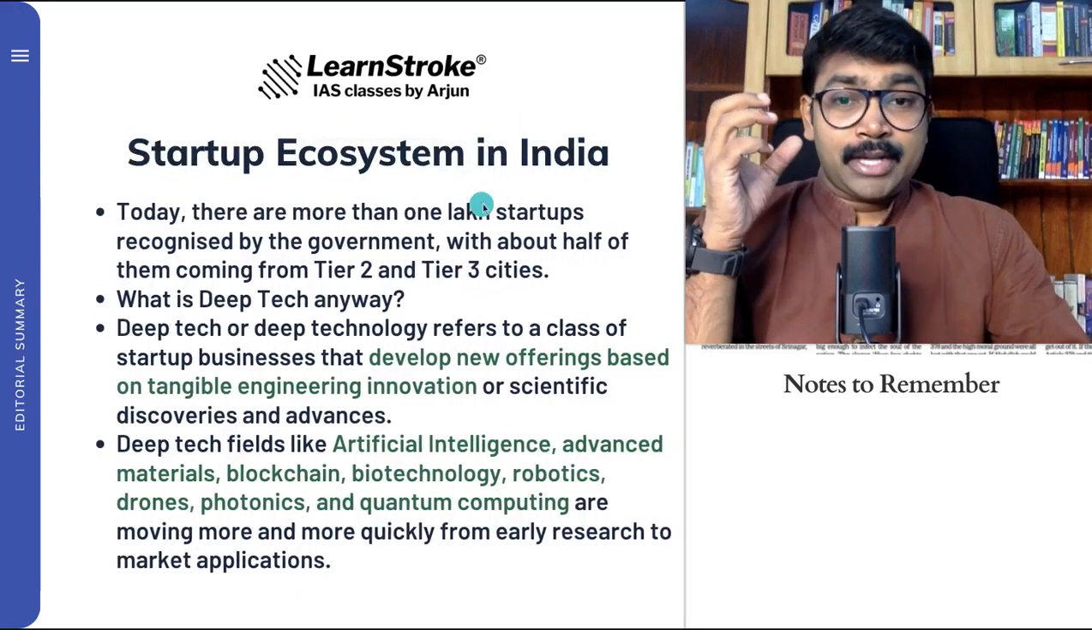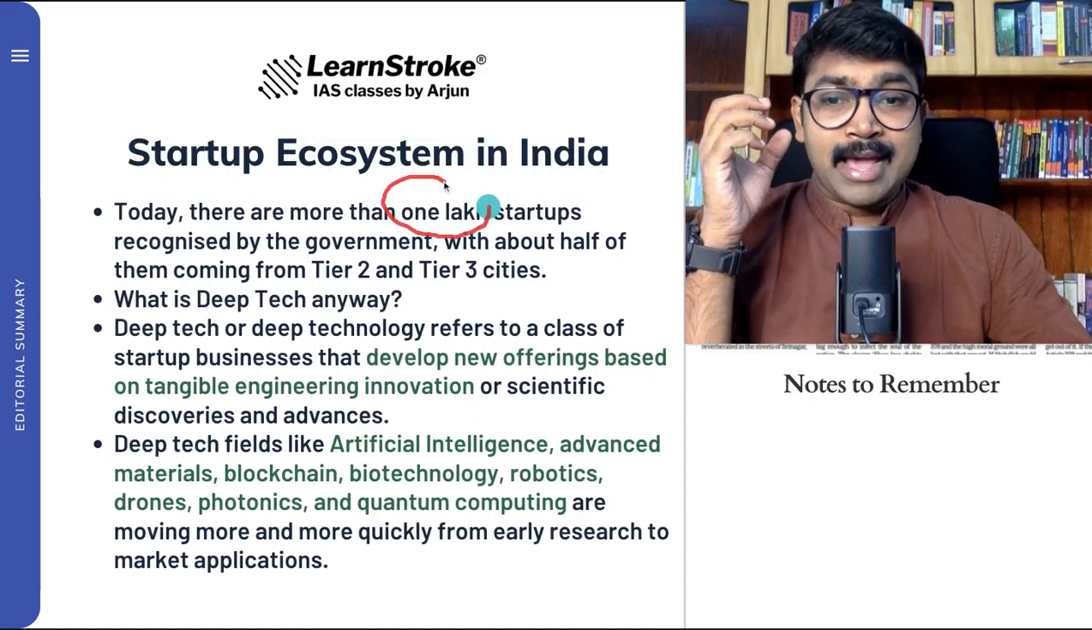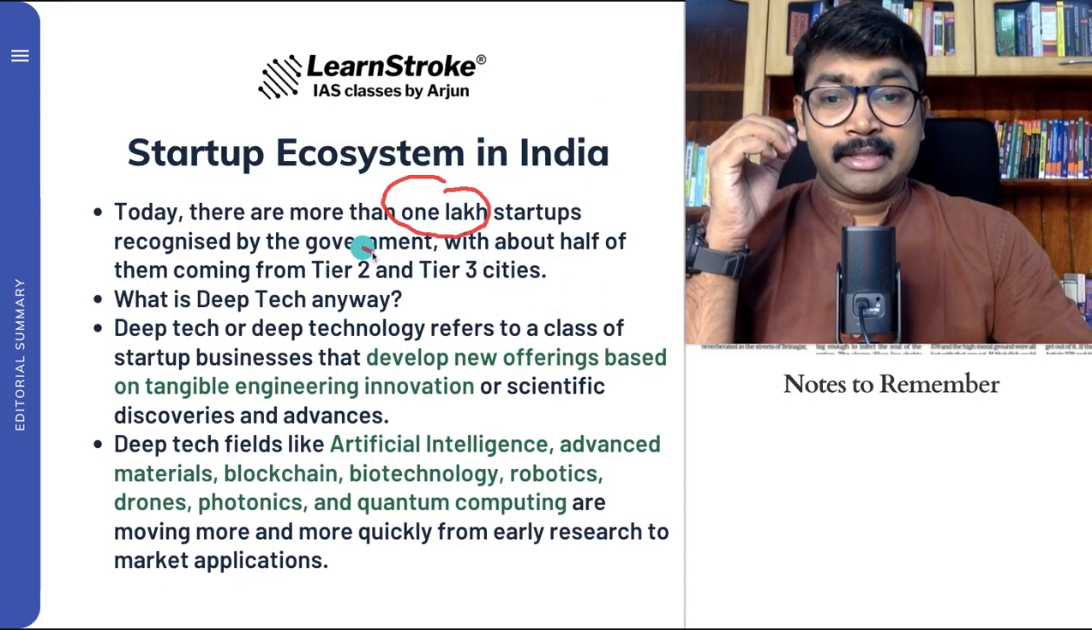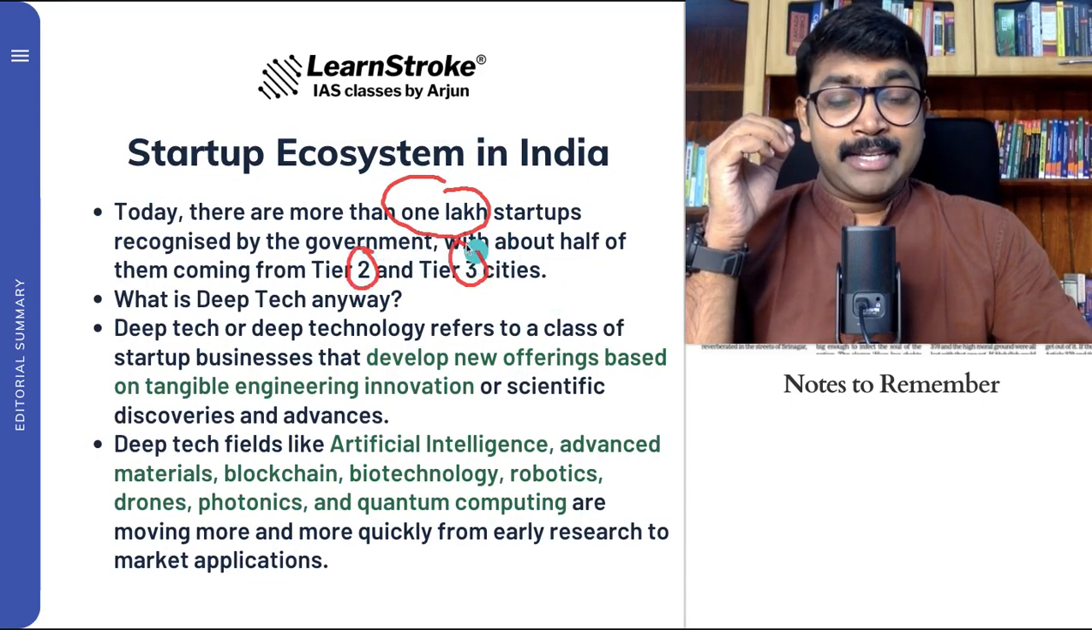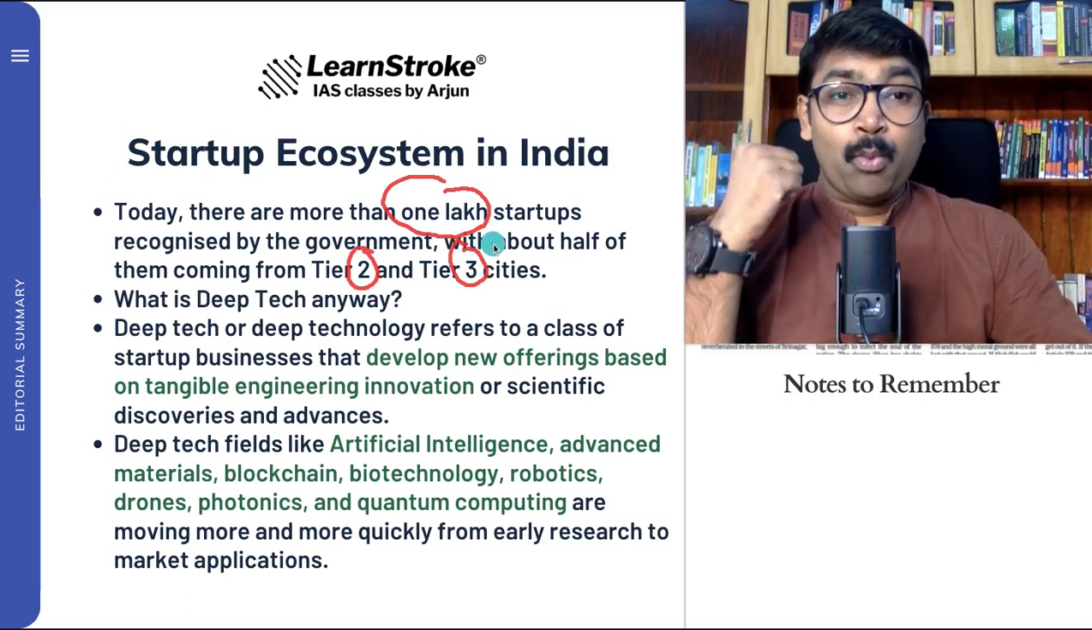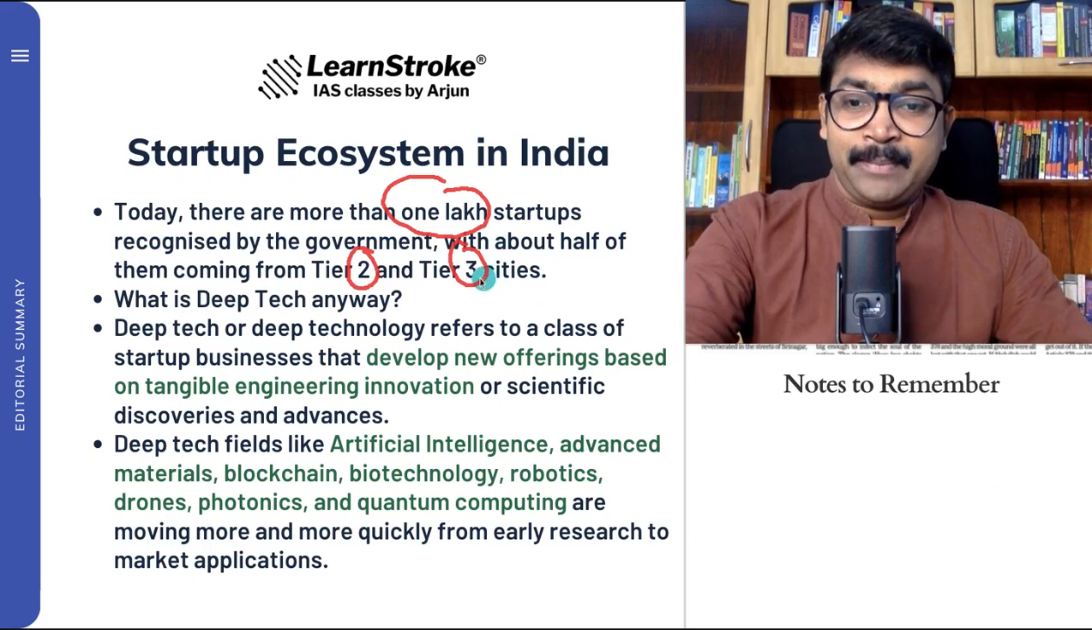So today you can see that more than 1 lakh startups are recognized by the government, and it's a good thing. Most of them are coming from tier 2 and tier 3 cities. So it's nice to see that a lot of people are chasing their own dreams to become entrepreneurs and change the world. It's a good thing. But what is deep tech anyway?